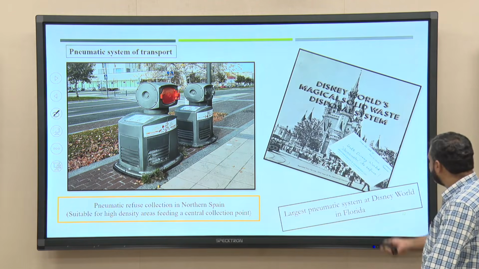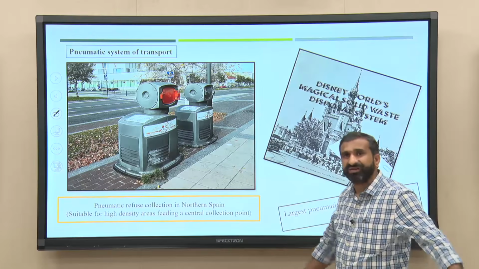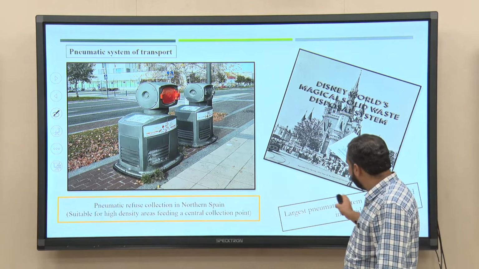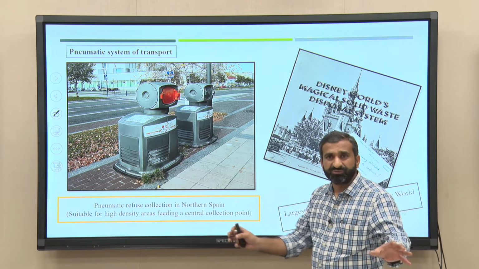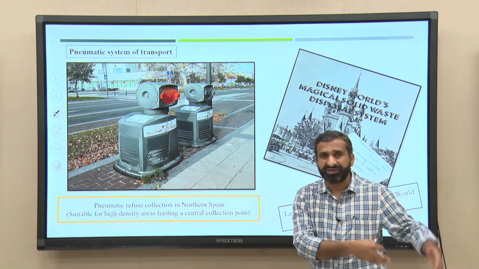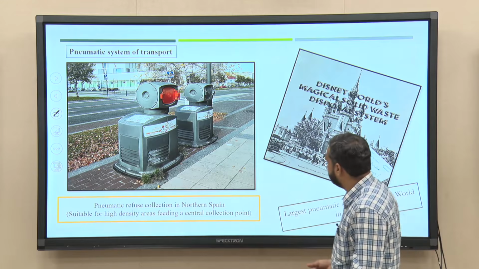Like here, the largest pneumatic system is in Disney World in Florida. If you are visiting Disney World, maybe in Florida or in Hong Kong, you will never see any dustbins in the entire area. A lot of area is covered by Disney World, but there you can find the pneumatic system. You dispose the waste into small dustbins, and by the pneumatic system the waste is transported to one particular location for the recycling and disposal facility.